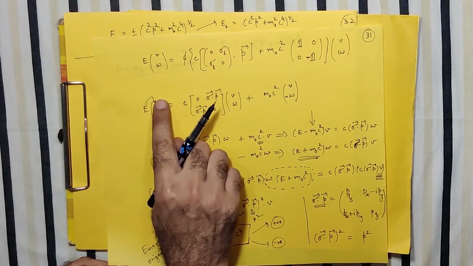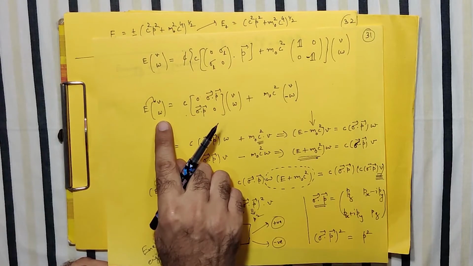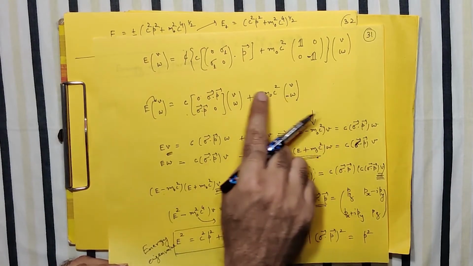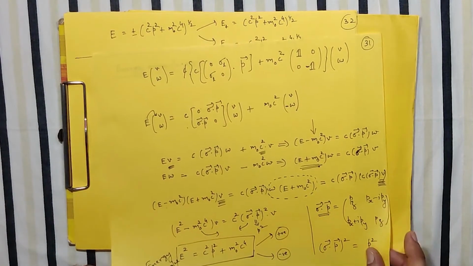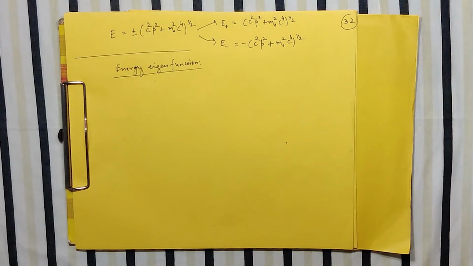So v has 2 solutions, w also has 2 solutions. In total, we have 4 solutions as expected, because your total state function psi is a 4 component, and corresponding to each component we have an eigenfunction and eigenvalues. So we are now trying to find what the eigenfunctions are. And as I've said, both v and w have 2 solutions.